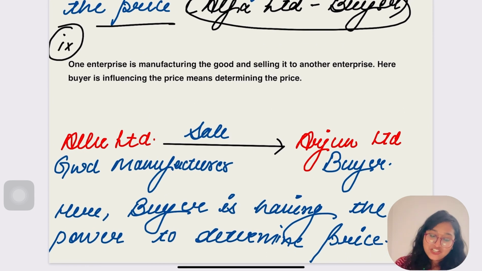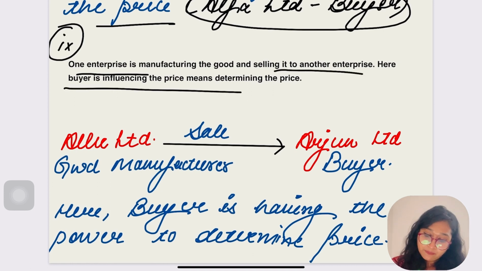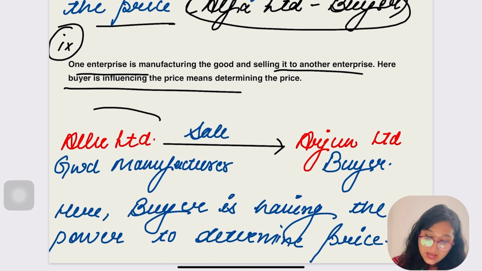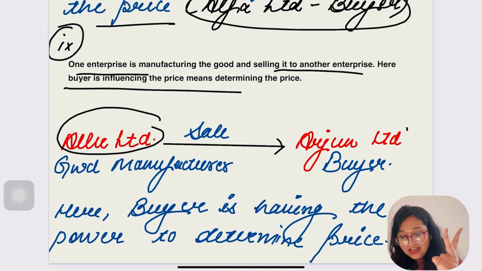Now, the ninth condition says that one enterprise is a manufacturer, manufacturing the goods and selling them to another enterprise, and here the buyer is influencing the price. Again, same thing, but the first condition is not there. Say there is an Allu Arjun. There are two enterprises: first is Allu Limited and second is Arjun Limited.